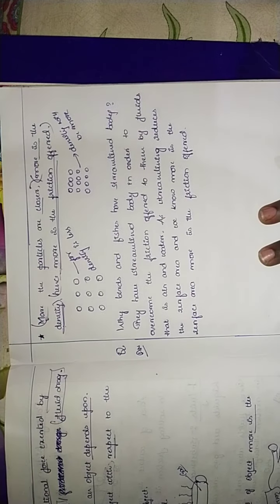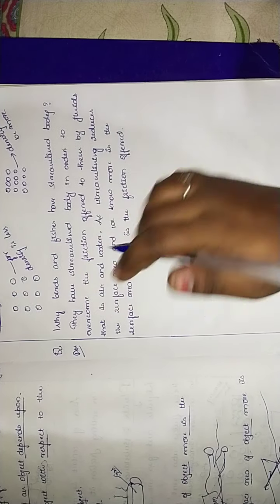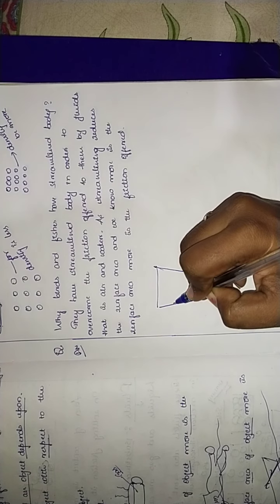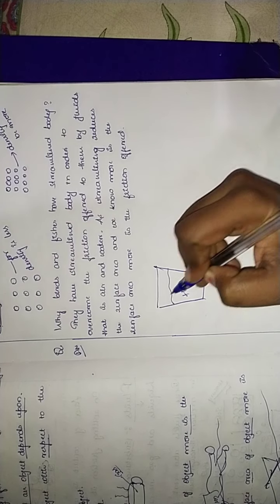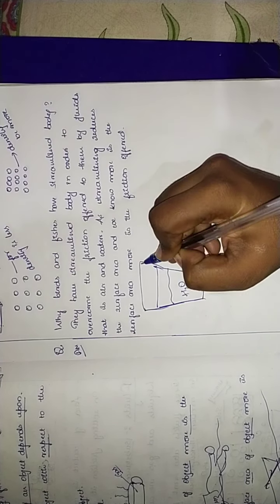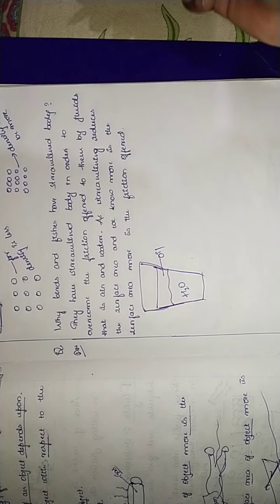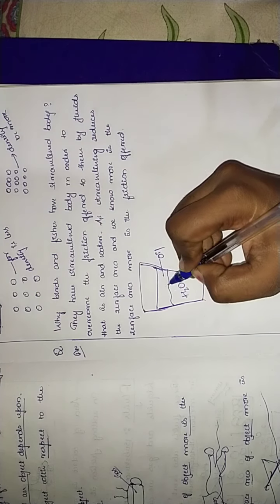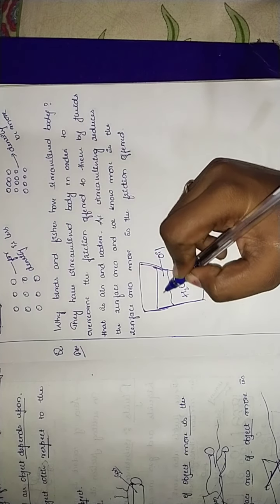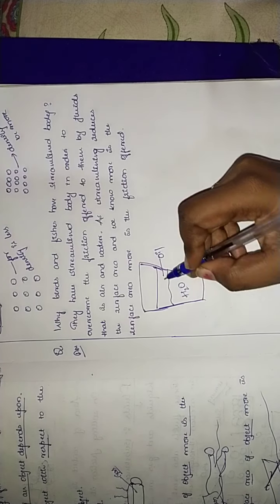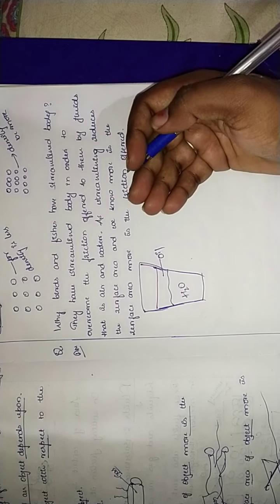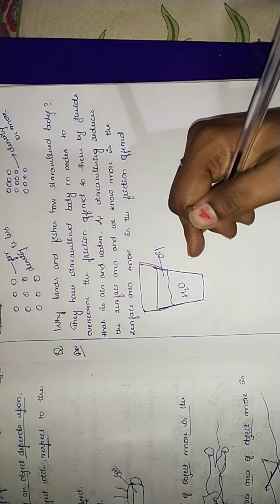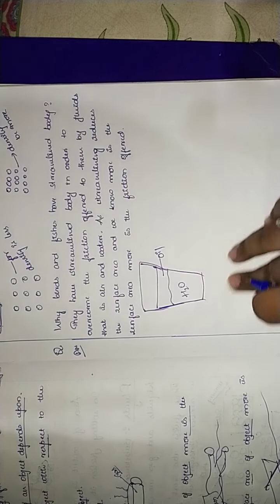So let us try to understand this. Take a tumbler, fill it with water, and here fill with oil. Oil is lighter than water, isn't it? Oil is lighter than water, so what happens? Oil floats on top of the water. So this gives the nature of the fluid, where the frictional force depends. I hope you got an idea.